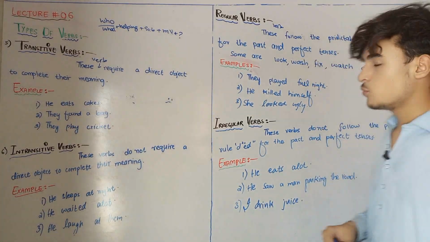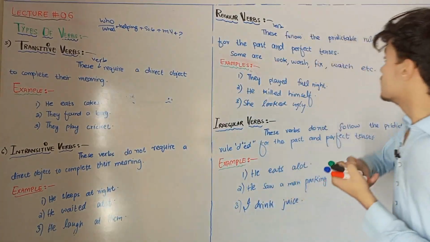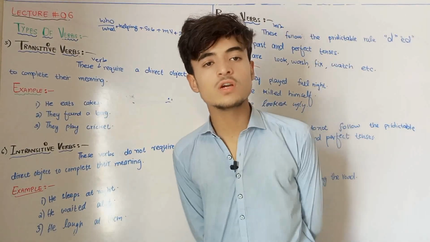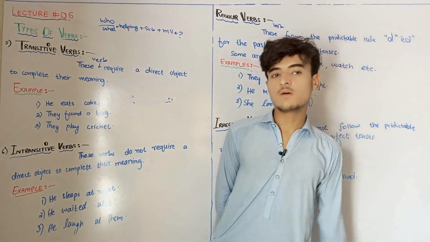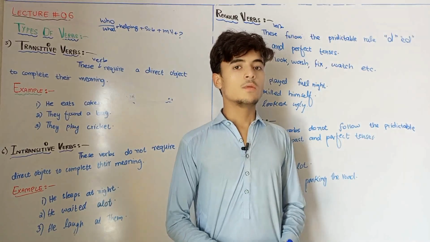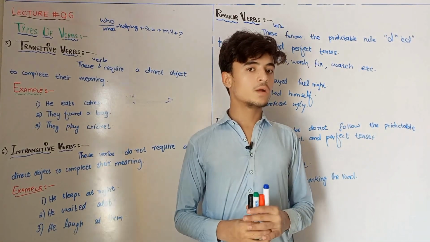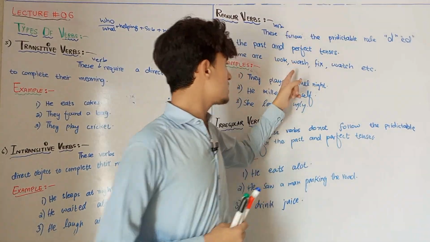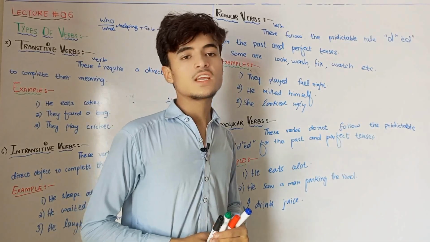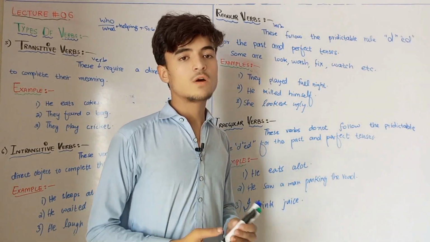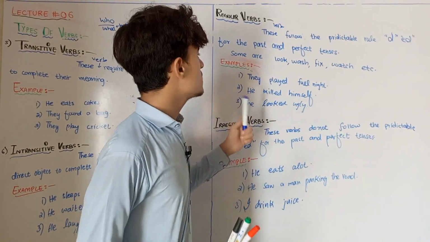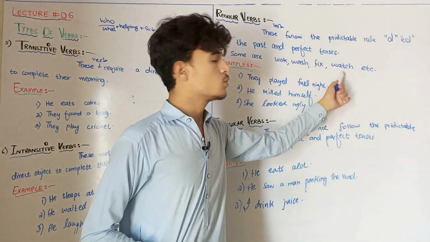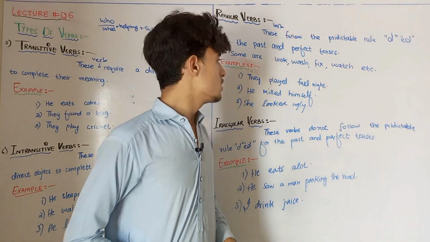For example, we have some words: look, wash, fix, watch. For example, look. What is the second form of look? Looked. Ed is added. What is the third form of look? Ed is added, the same form. It is called a regular verb because it follows the regular rules of English grammar. Now the second verb, wash. The second form of wash is washed, and the third form is also washed. So here it also follows the regular rules. Fix, fixed, fixed. Watch, watched, watched. Because these follow the regular rules.